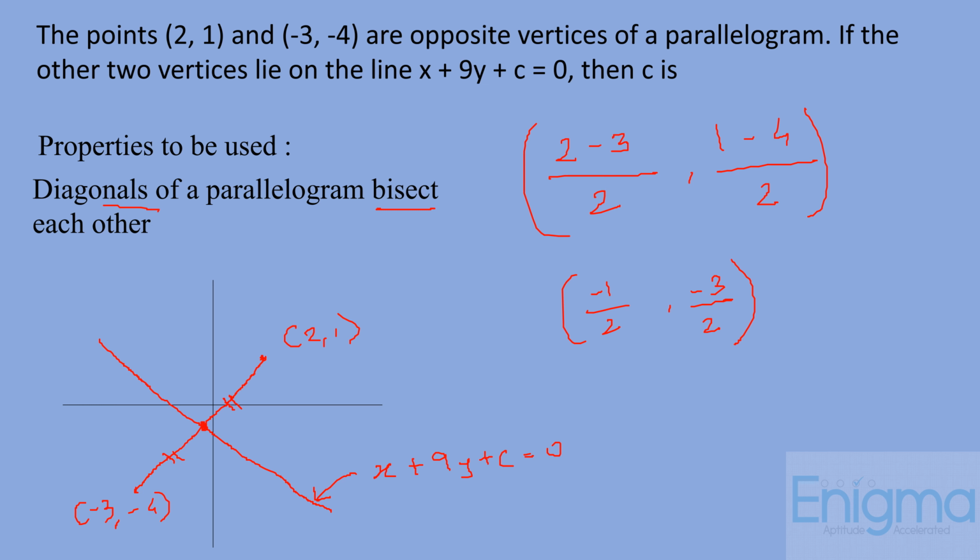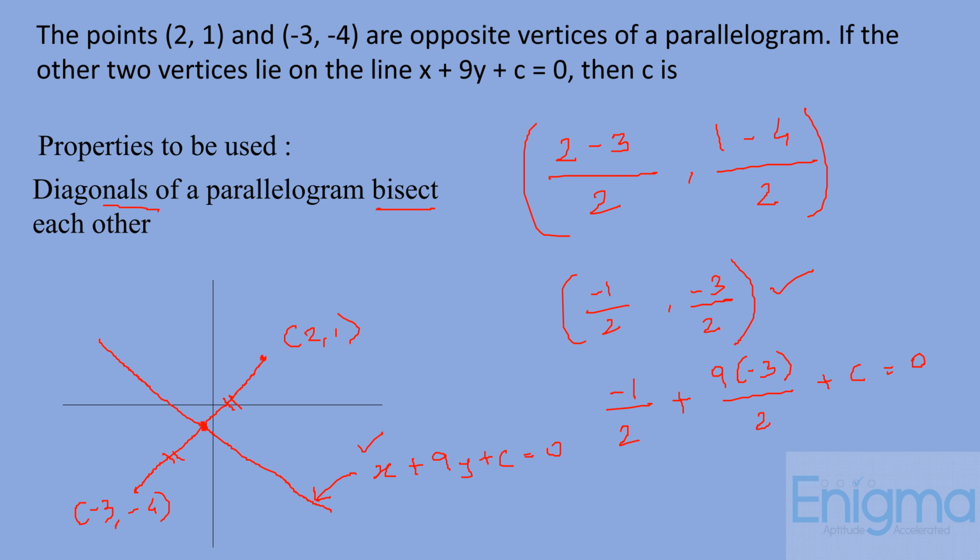Now as this point lies on this line x + 9y + c = 0, it should satisfy the equation. So we will substitute the values of x and y over here. So we have -1/2 + 9 into (-3/2) + c = 0.